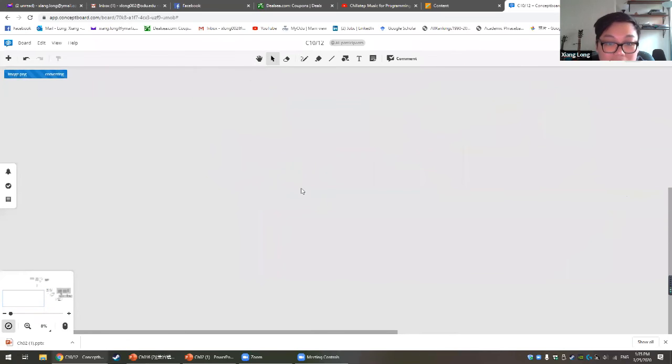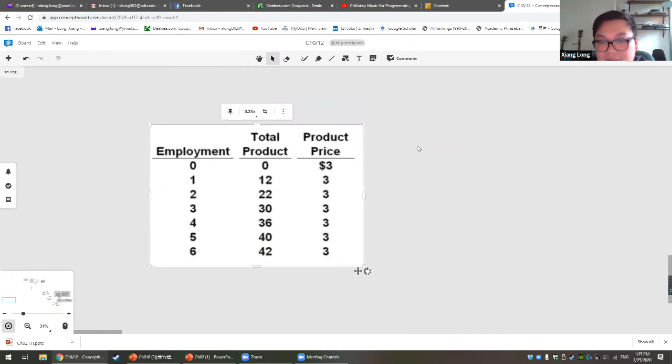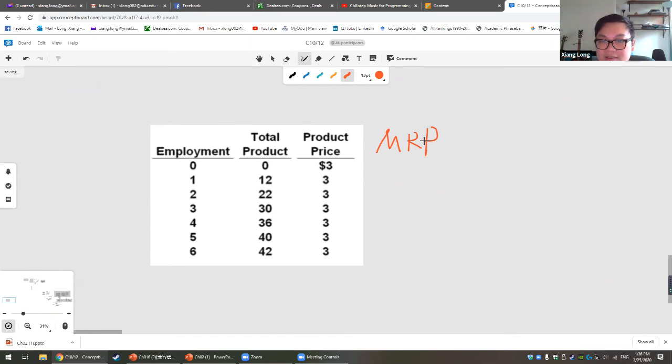So how are we going to calculate the marginal revenue product? In order to find the marginal revenue product, we need to find the total revenue first.